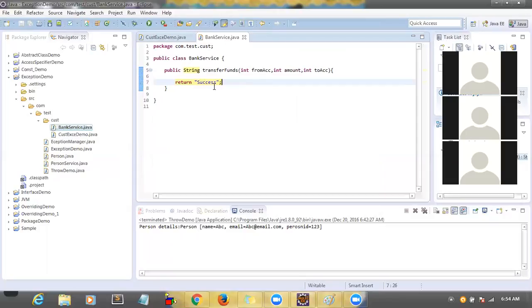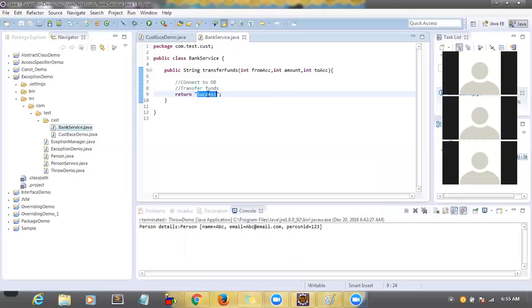If everything is success, then I'm going to return status as a success. Correct? For the time being, you can ignore connecting to the database and transfer funds. All those things we are doing, just assume here, we have only written a comment, but still we are doing all those things, just assume for the time being. After that, finally we are returning a status, success.